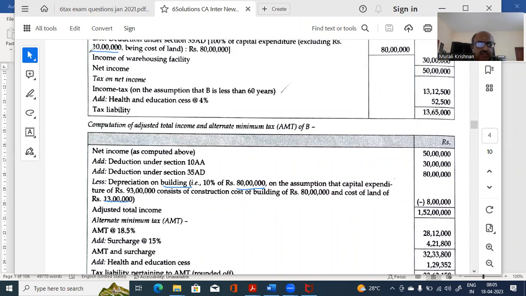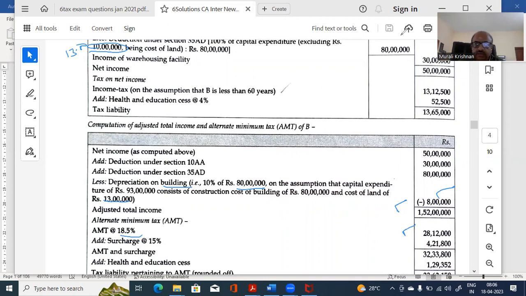Here there is a typographical error; this should actually be 13 lakhs. So 13 lakhs is on the land. Therefore, on the building you will get 8 lakhs depreciation deduction, which you did not get here because you got the entire asset deduction. So now your income will be 1,52,000 under AMT, and at 18% AMT, you calculate 28 lakhs.